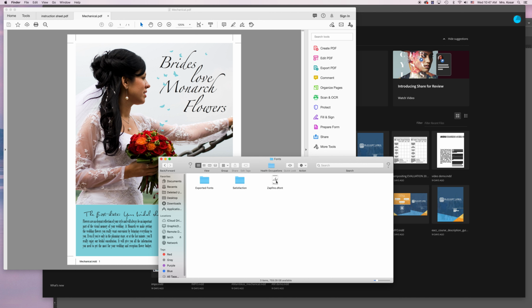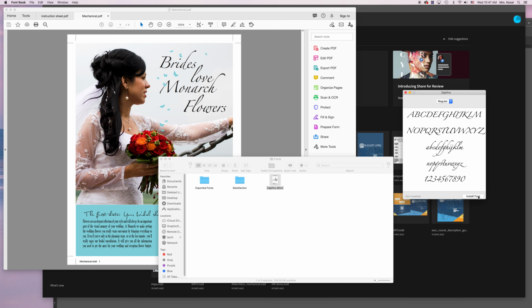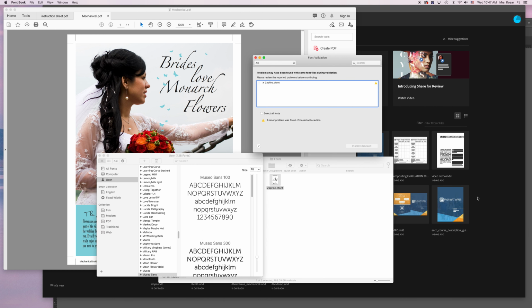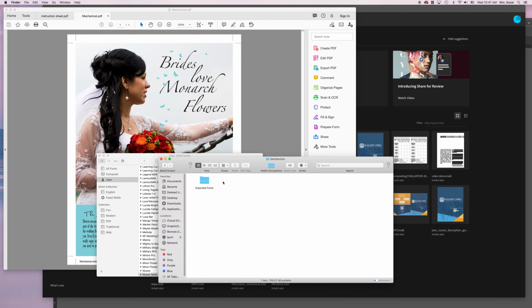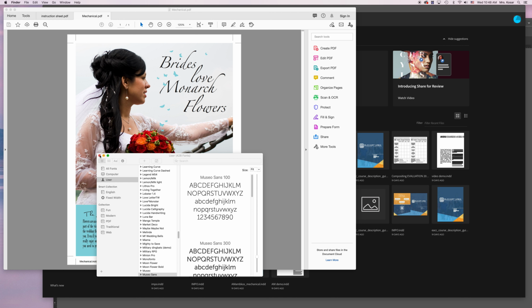Just double click in here, and you're going to go to Zapfino and double click on that and hit install font. If you get this little window that pops up, just click on that and hit installed checked, and then you'll go into Satisfaction. You might have to go through a couple folders, and you're going to install those, and then go into exported fonts and go to Bordeaux Roman and install that as well.